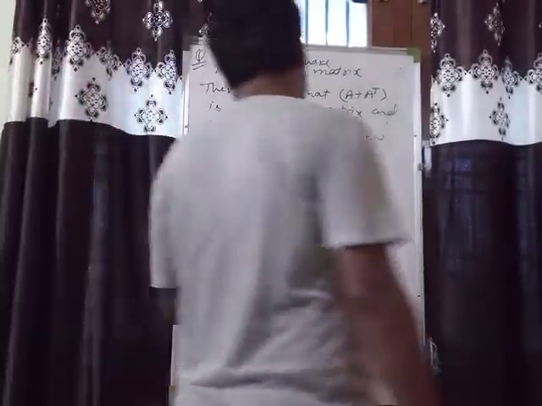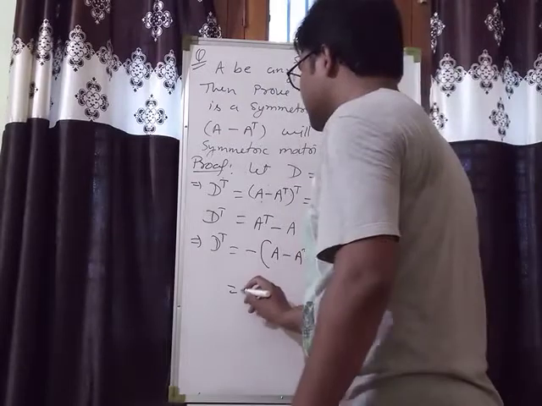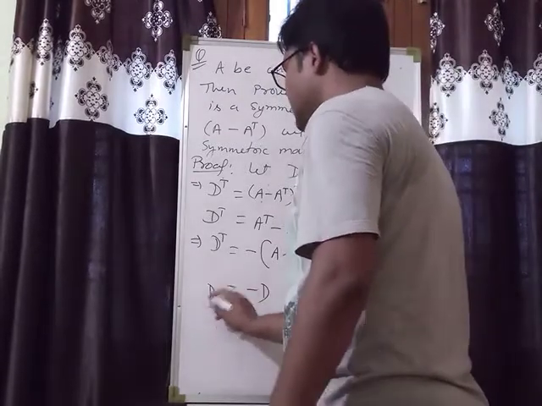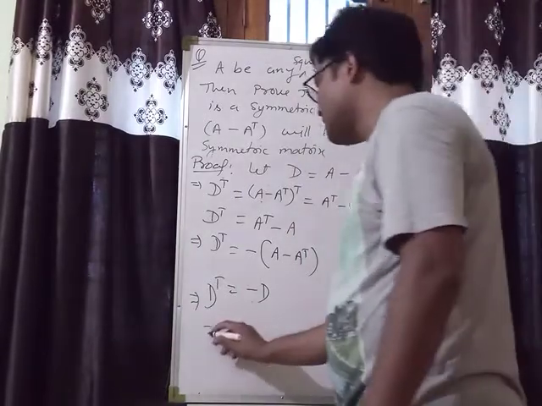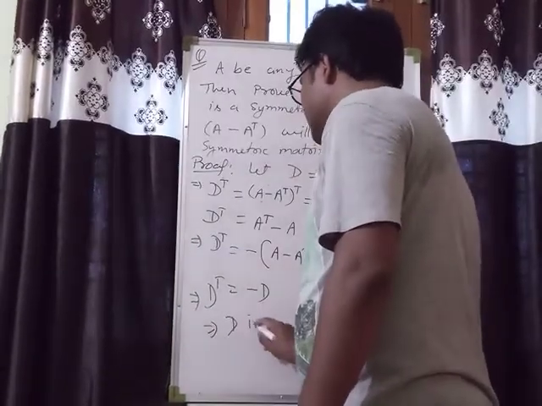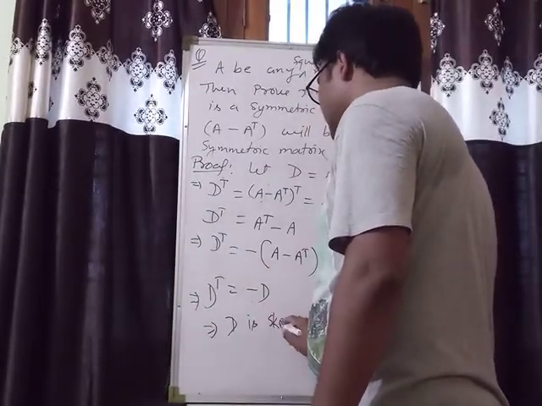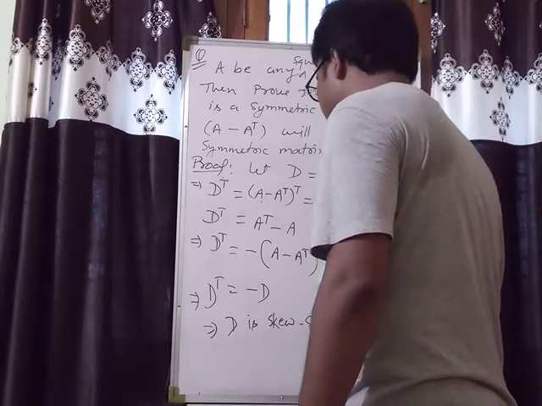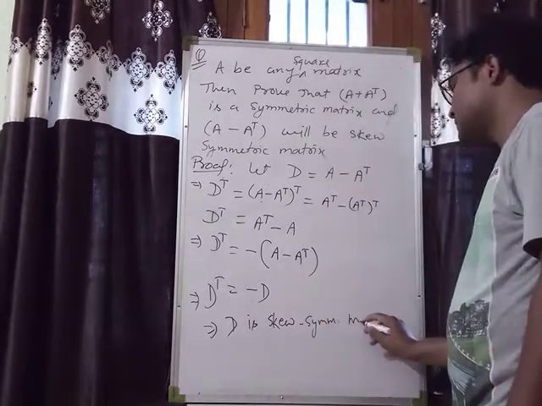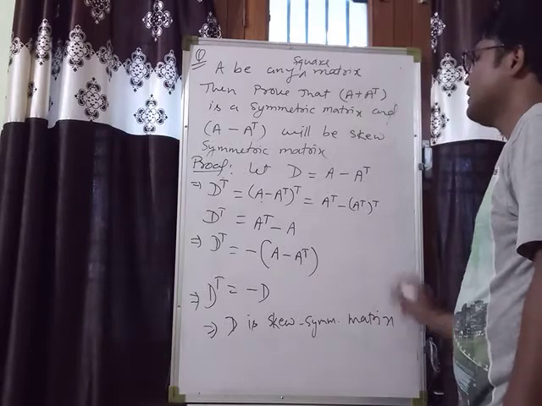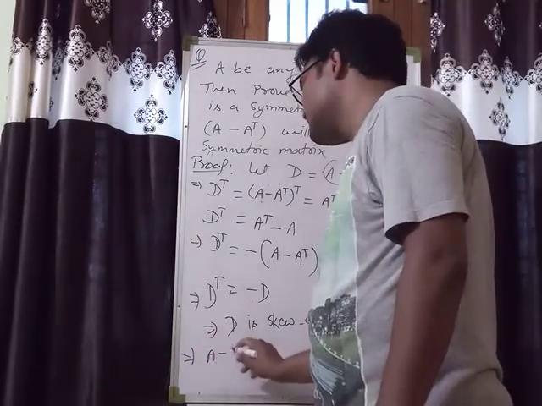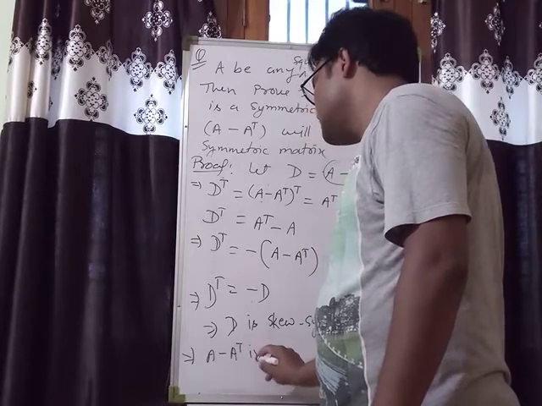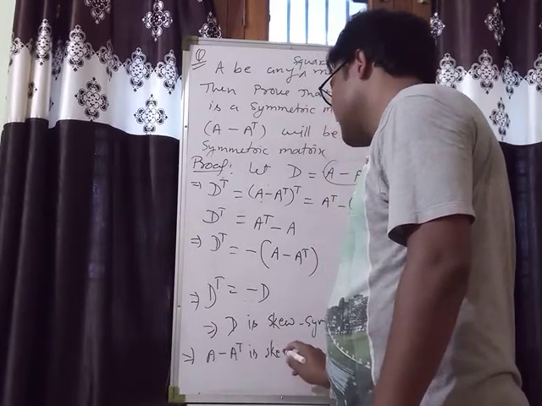And this one is what? That is D. Clearly this is minus D. So D transpose is minus D. Clearly D is what? D is skew symmetric. Skew symmetric matrix. And D क्या है? D is A minus A transpose. Clearly A minus A transpose is skew symmetric.